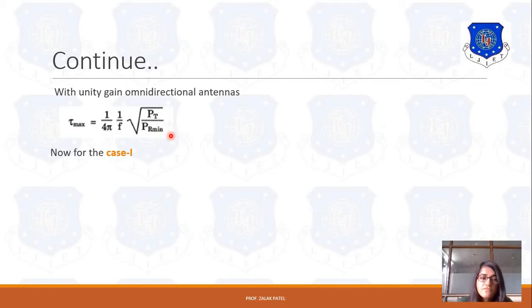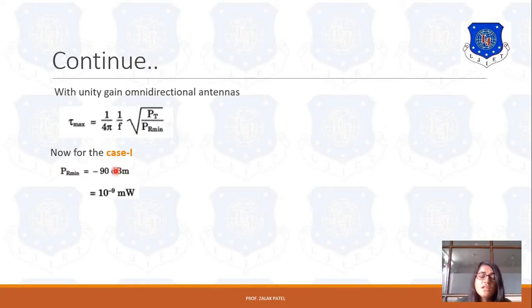For the first case, Pr minimum, meaning the threshold value of received power, is minus 90 dBm. But to use this Pr minimum in the equation we have to convert it into milliwatt.